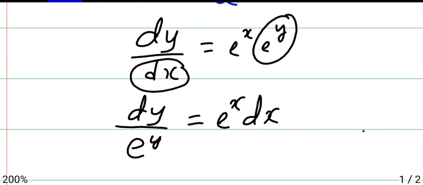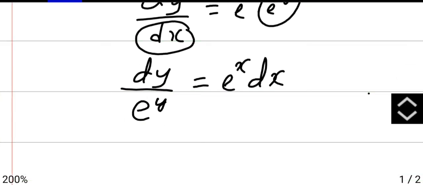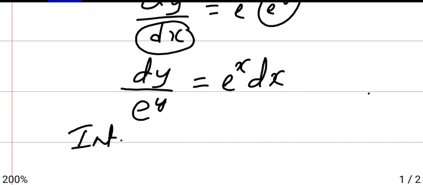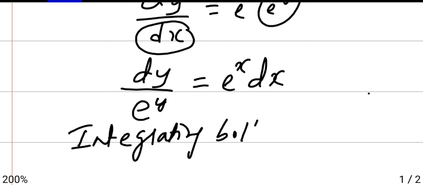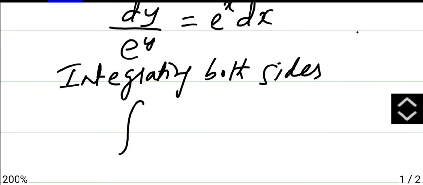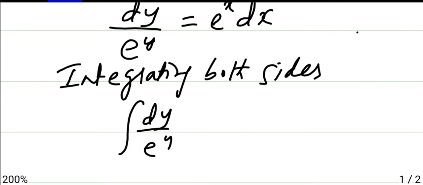I am separating the variables, that is y one side and x one side. Now after separating, integrate both the sides, that is integral of dy by e power y equals integral of e power x dx.